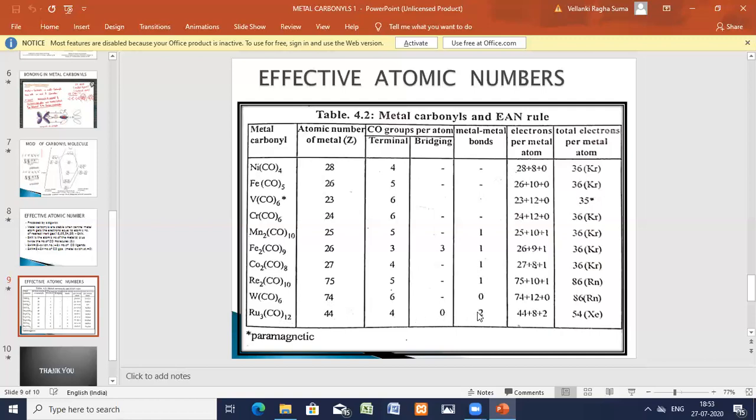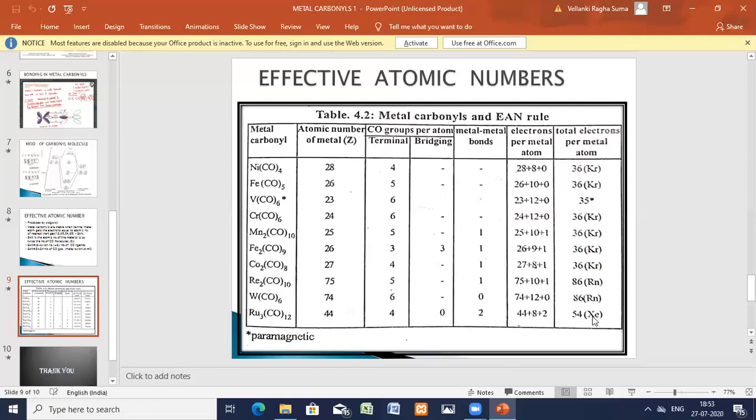So here 44 is the atomic number for each metal. Each one has 4 carbonyls. 4 into 2, 8. 44 plus 8 plus 2.